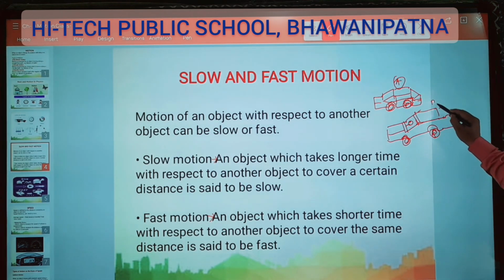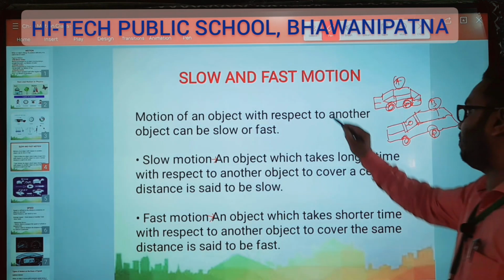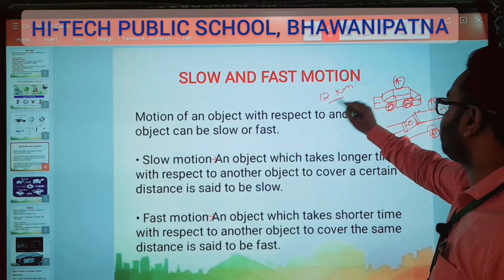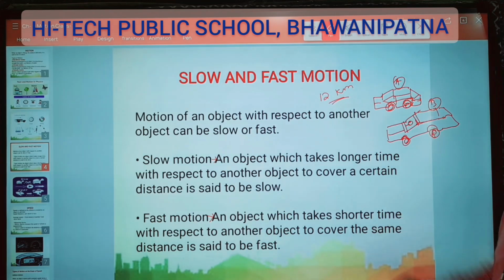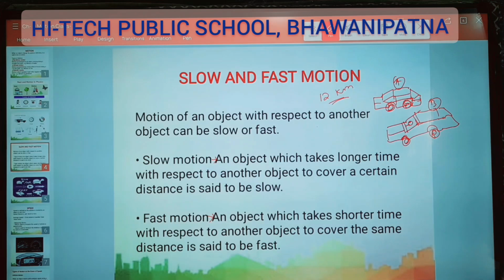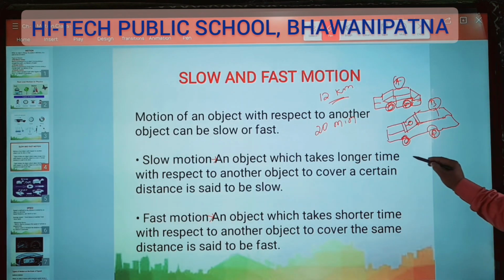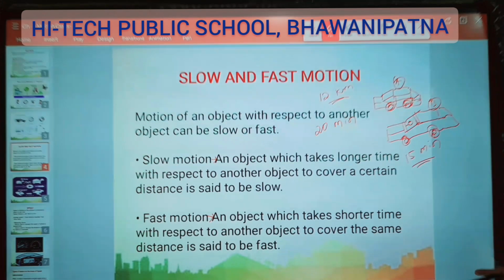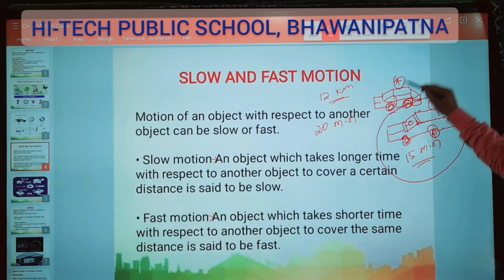So this B, it will be around how many kilometers? Suppose 12 kilometers from here. The distance is how many kilometers? 12 kilometers. And A is covering half an hour. This is more, the 12 kilometers means I am taking roughly 20 minutes. And this one is covering 15 minutes. Then which one is moving faster? A or B? B. Very good. This B is moving faster than A.